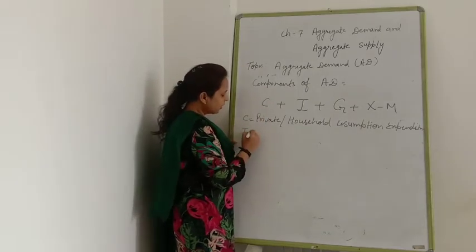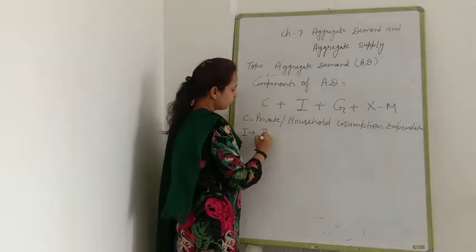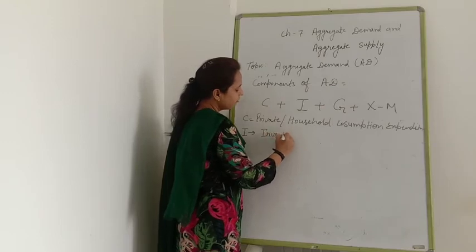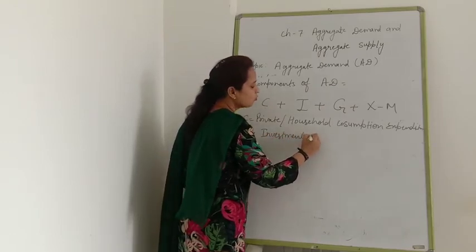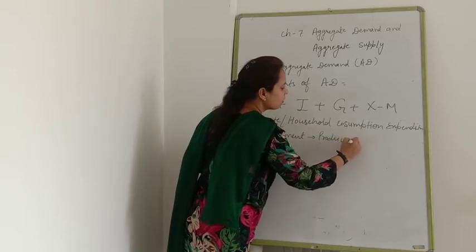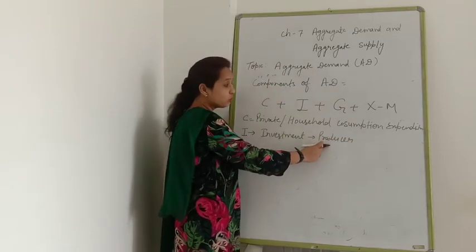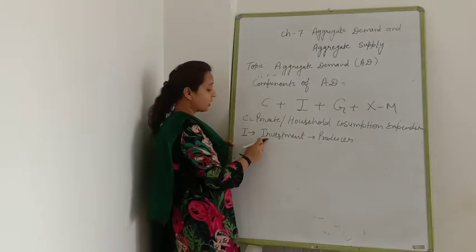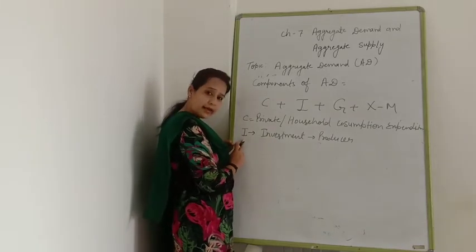Next component is investment, in which we are taking producer investment. It means the goods purchased by the producer for investment, that is denoted by I.